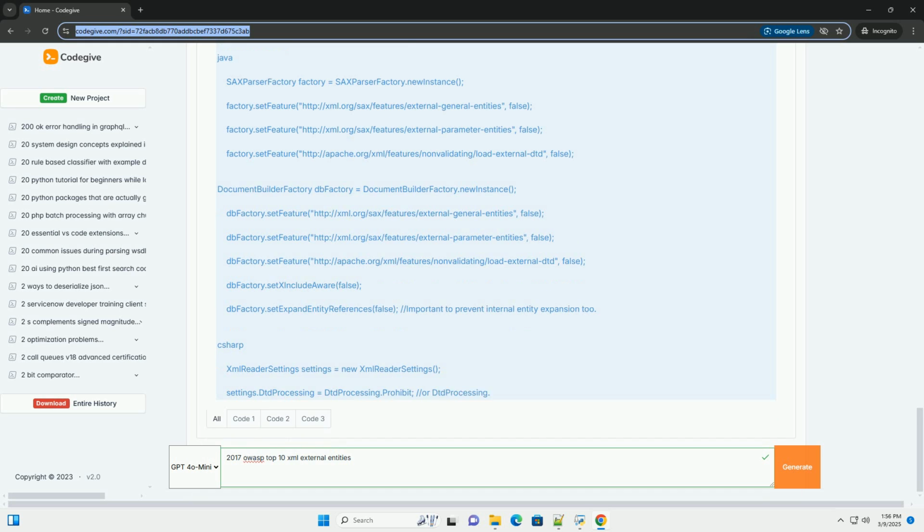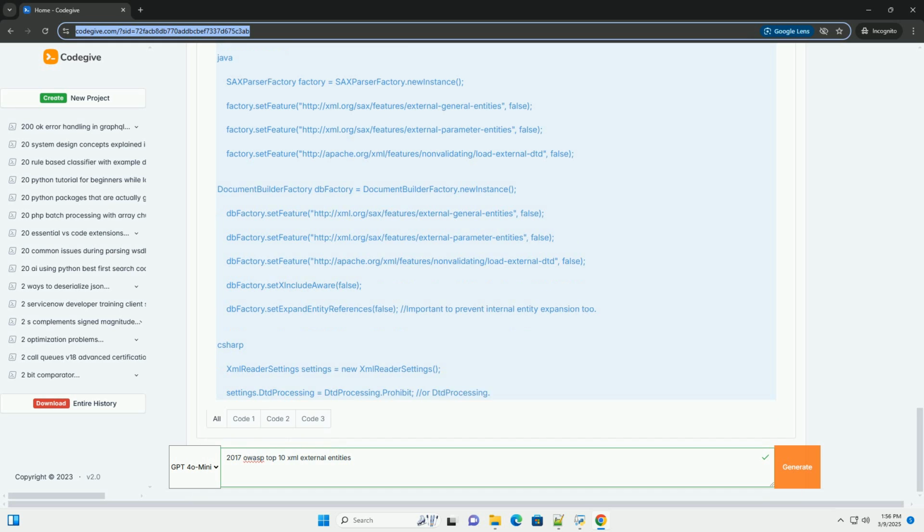Black box testing. This involves sending various XML payloads to the application and observing the response. Try injecting different external entity definitions, pointing to files that should be accessible, for example /etc/passwd on Linux, or /boot.ini on Windows, if you know the server operating system, and files that should not be accessible. Observe the error messages and responses to see if they reveal file contents or other sensitive information.